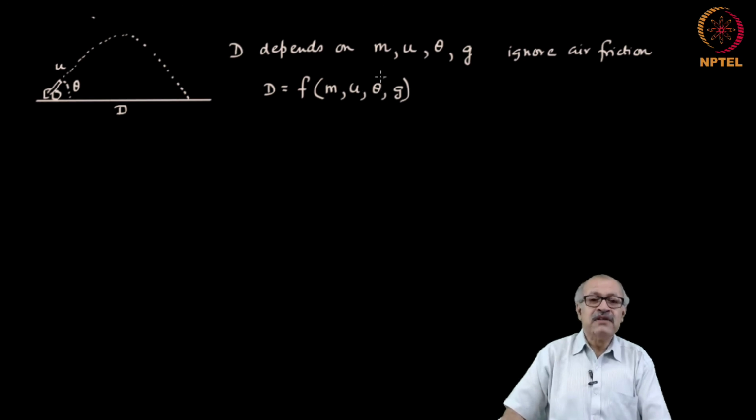Theta, however, expressed in radians is non-dimensional. So, we understand that m, u, g are dimensional, and theta is non-dimensional.